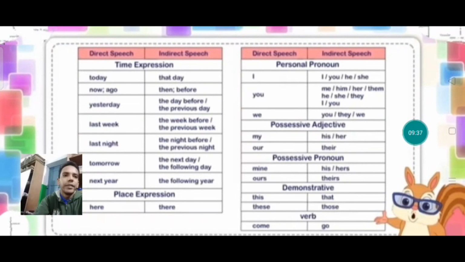So this table we have studied only. Once again, quickly you can see, or you can pause the video, children, and later also you can see how the words are changed. Like today will become that day, now will become then, ago will become before, last week becomes the week before or the previous week, last night becomes the night before or the previous night.